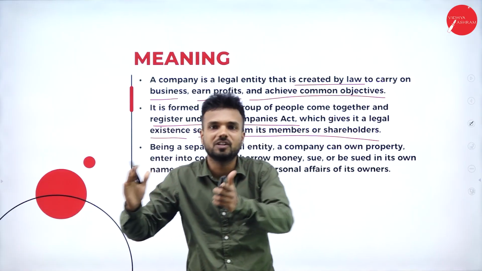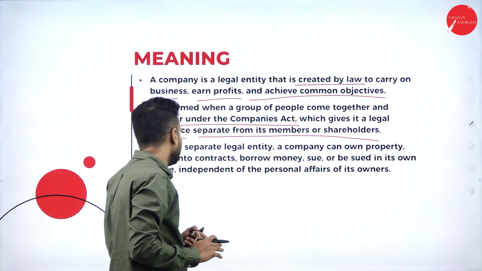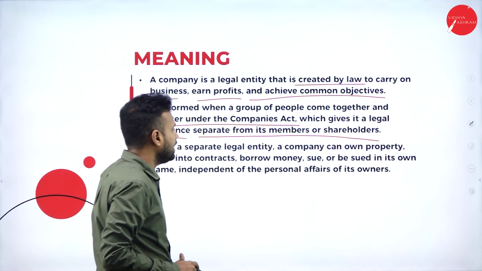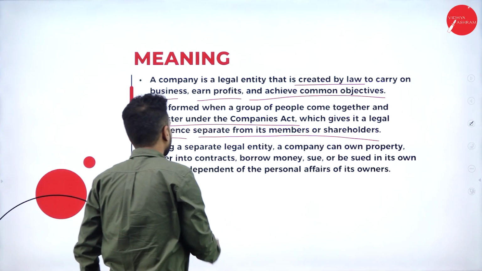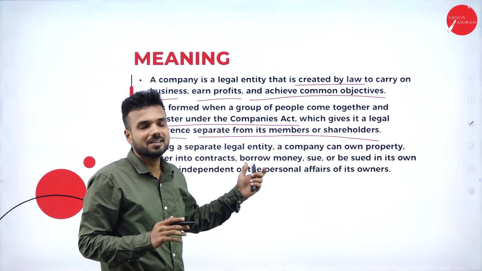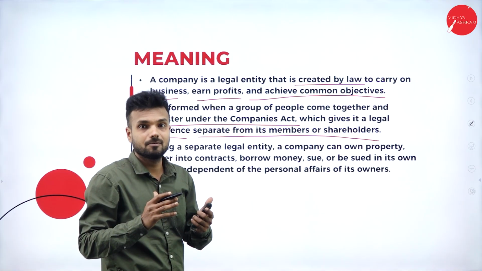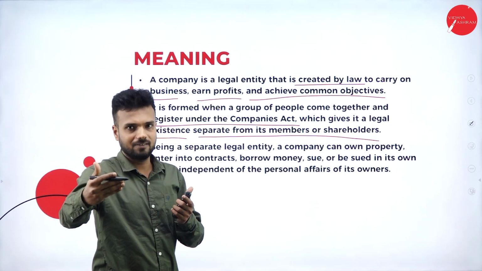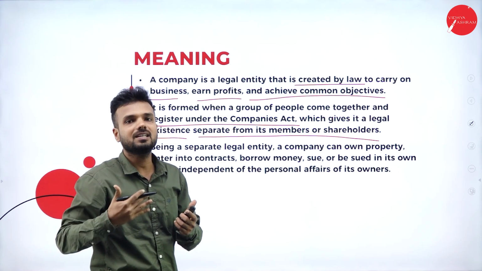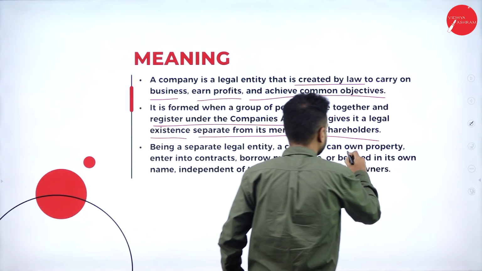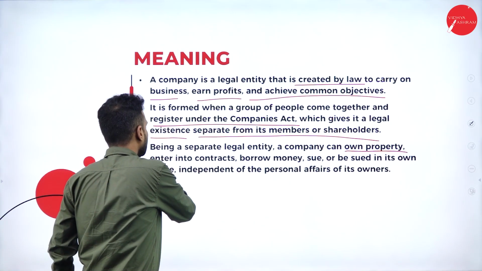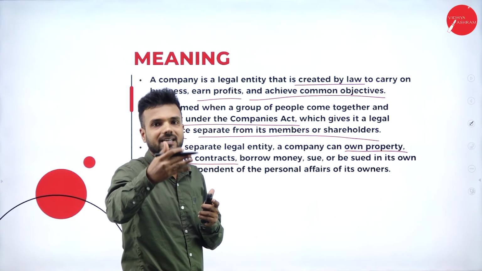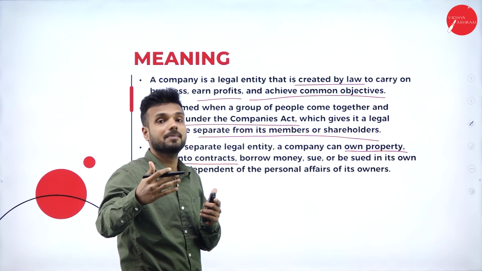The business is separate, ownership is separate. That we call a legal entity. It is a characteristic of a company. Being a separate legal entity, a company can own property in its own name. If a company wants any assets, whether land and building, furniture and fixtures, or plant and machinery, it can purchase them in its own name. It can own property and enter into a contract. The company has a complete right to enter into a contract, and that is the reason we call it a separate legal entity.